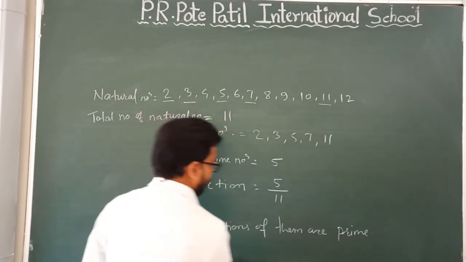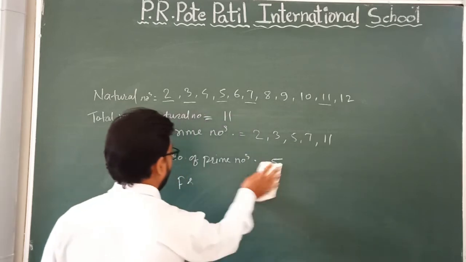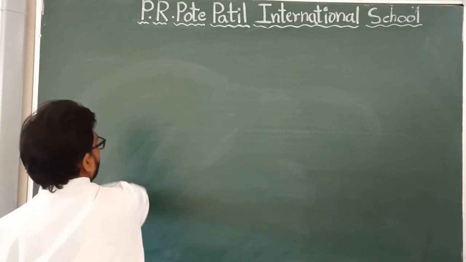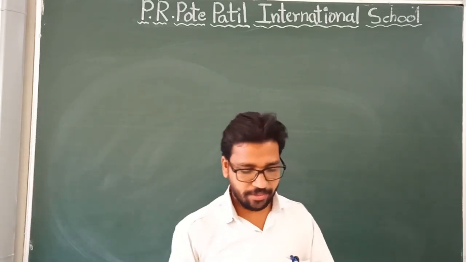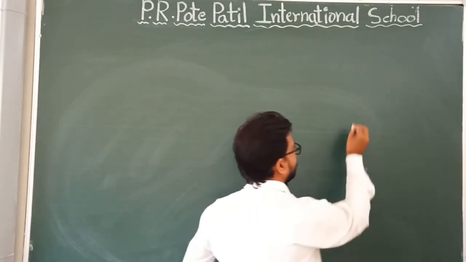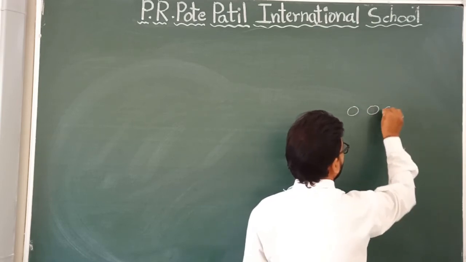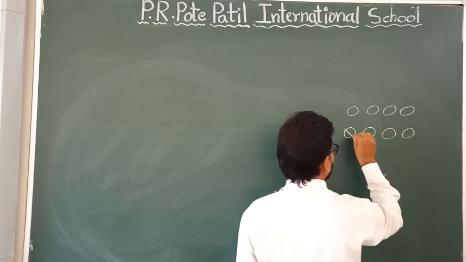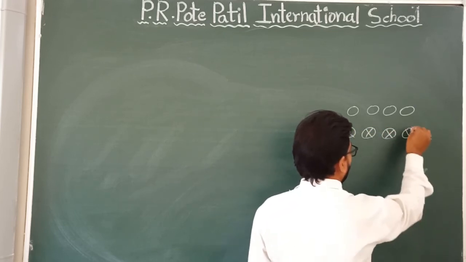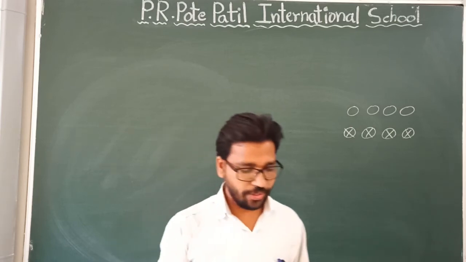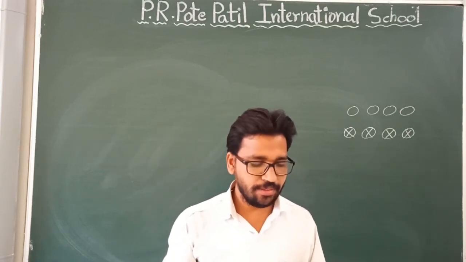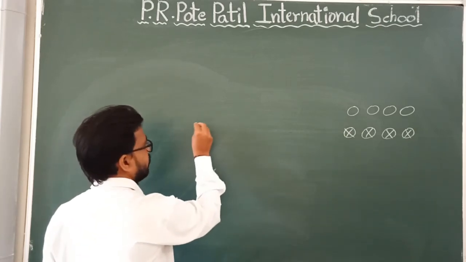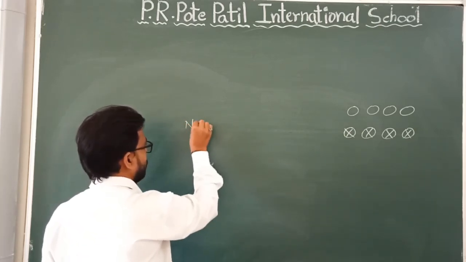Some circles are already drawn there. So we have to find how many x are there. 8 circles are there, and 4 crosses are there. So what fraction of these circles have x in them?